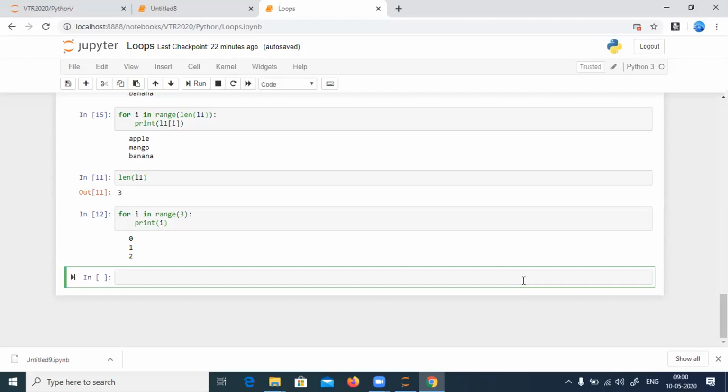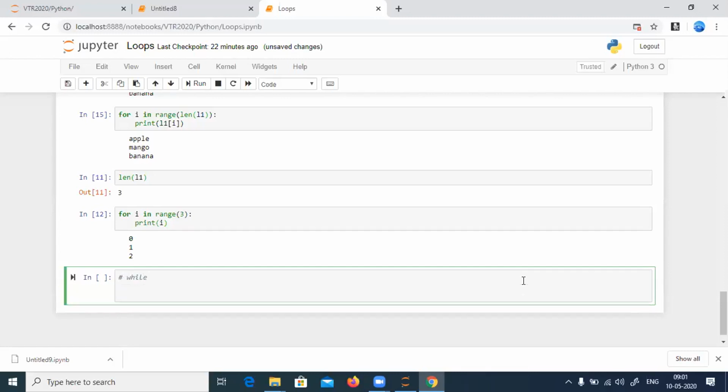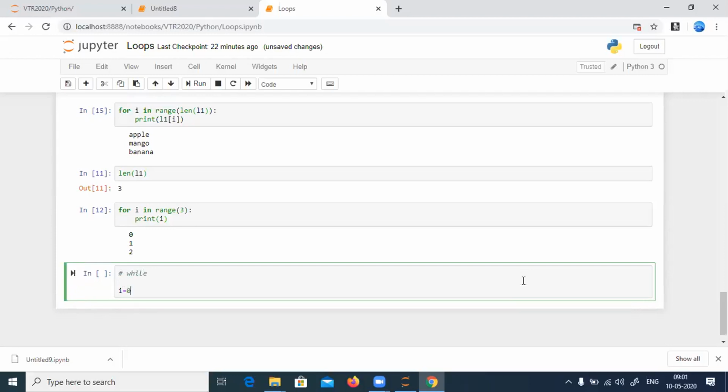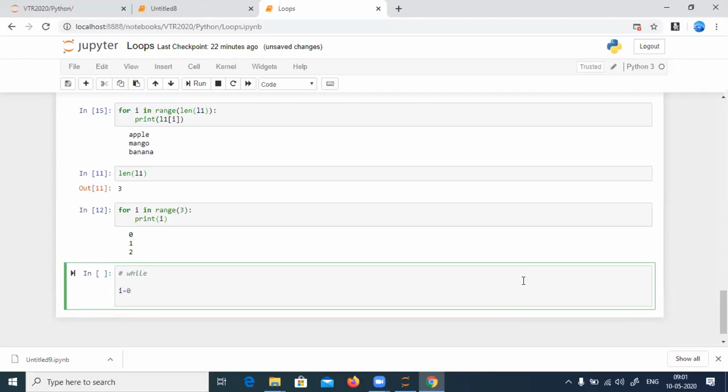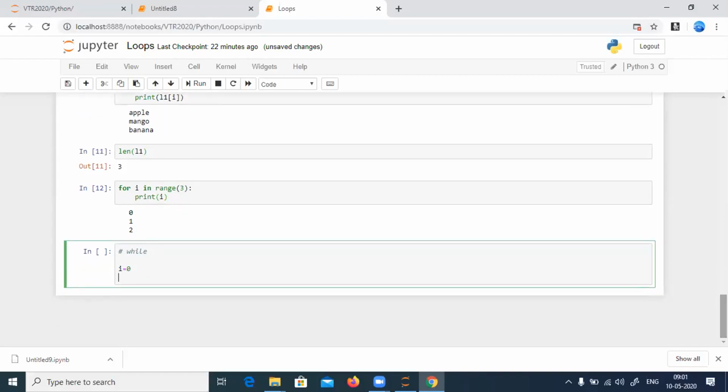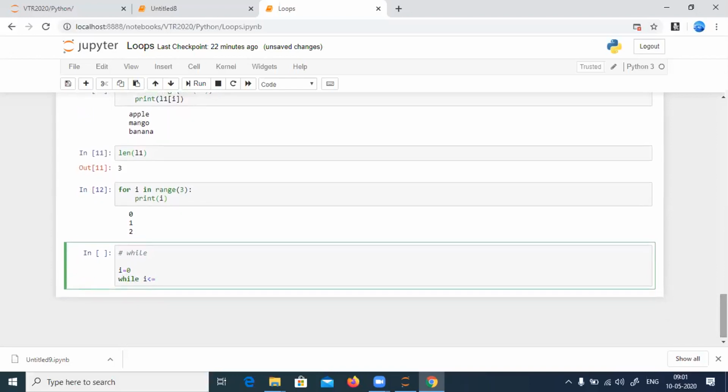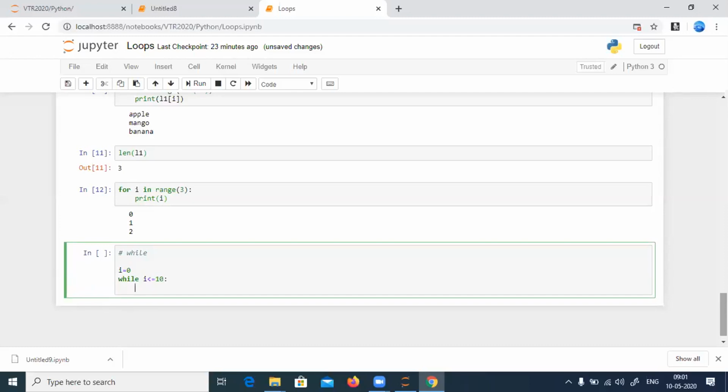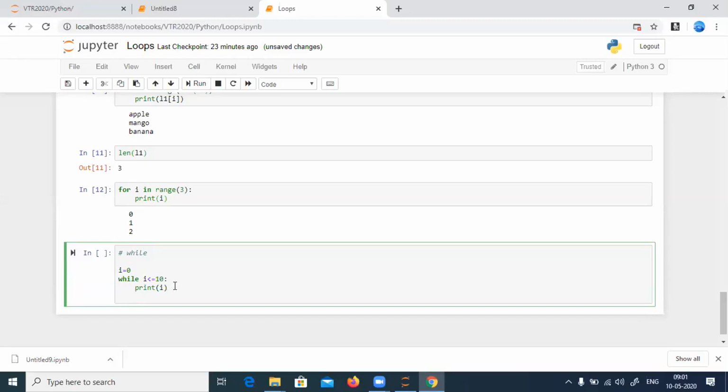If you ask me how, assume that I want to print the numbers from 1 to 10 using a while loop. What I do is I say i is equal to 0. I'm initializing the value of i as 0. Then I check for the condition. I say while the value of i is less than or equal to 10, then I say print i. Again, remember about the indentation. I'm starting the while loop, so I'm giving the space. I say print i. Then I do i is equal to i plus 1.